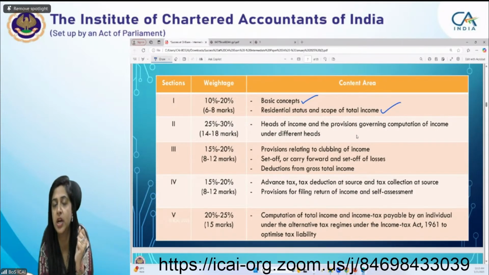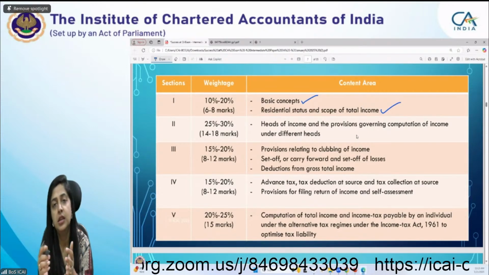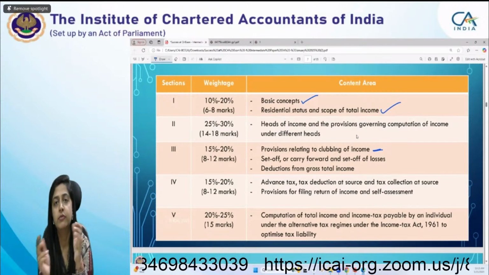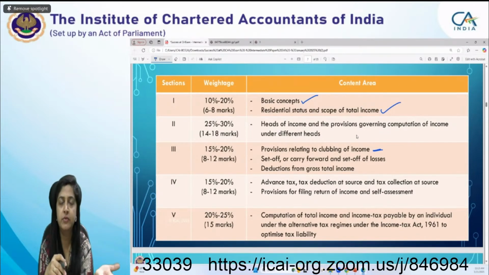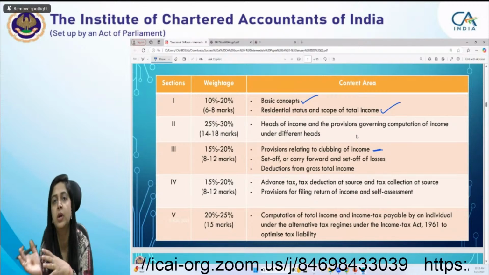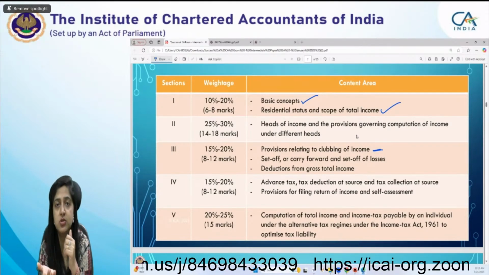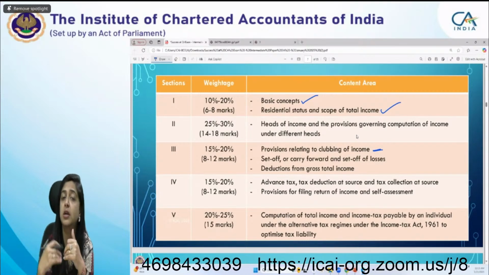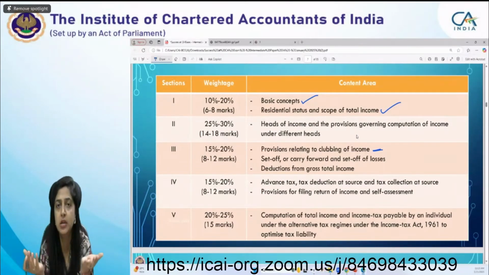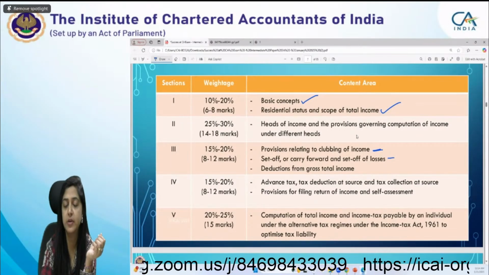There is a minor child, so in whose hands that income will be chargeable to tax, that will be dealt with in the clubbing chapter. Then set off: in one head of income you have some profit or gain, and in another head you have some loss. Whether you can set it off or not, what conditions are to be fulfilled for set off, what are the conditions to carry forward that loss to the next year, and for how many years you can carry forward that loss. All things are there in the set off chapter.